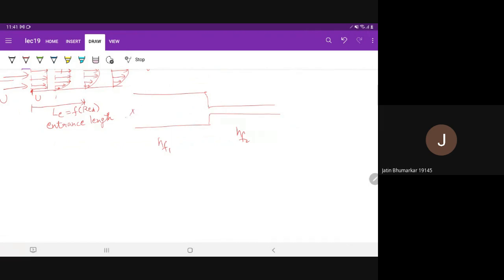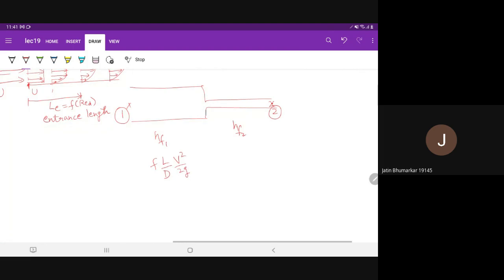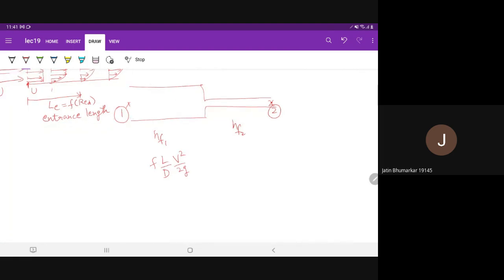Let's say you want to calculate the loss from point 1 to point 2. You will calculate HF1, which will be F L by D V square by 2G, and here L and D will be the length and diameter of this section.